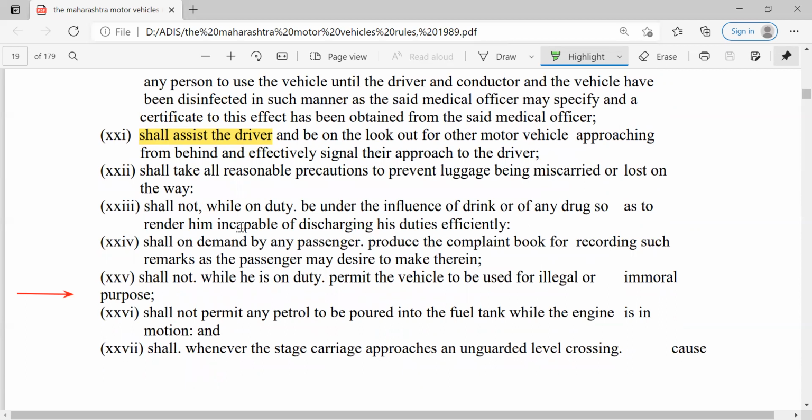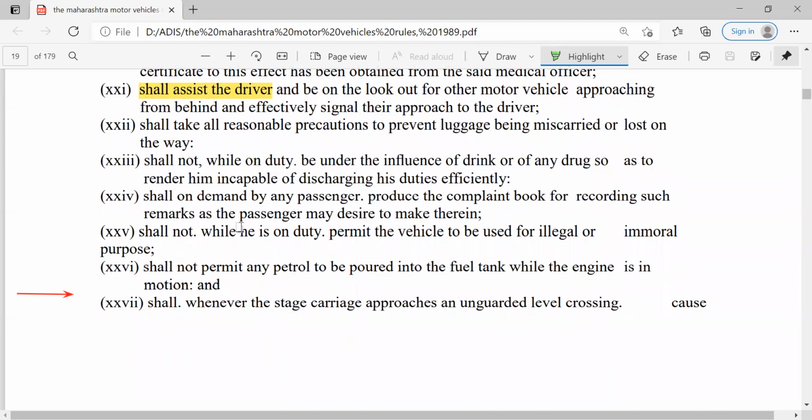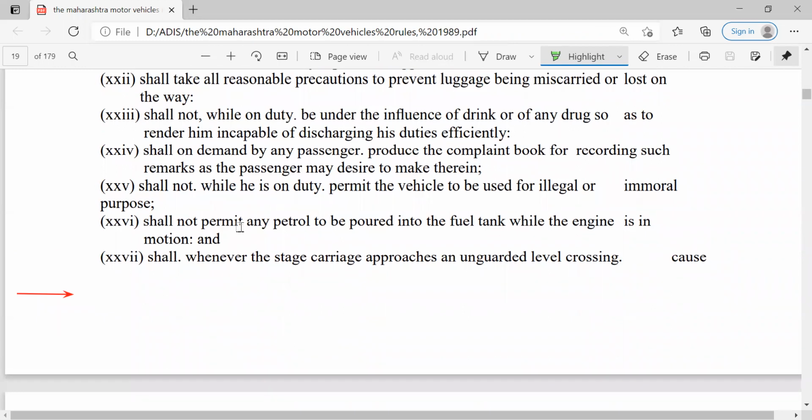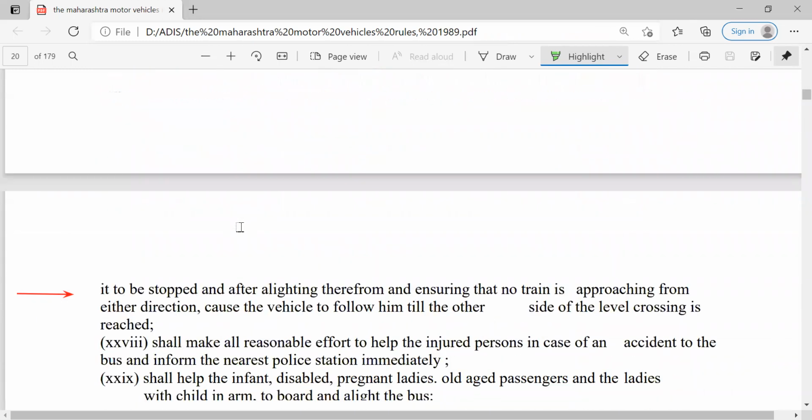Then he shall assist the driver wherever applicable. Sometimes vehicles are approaching from behind or from the side. Sometimes the drivers can't get that particular view, and then the conductor is going to help. In case of reversing the vehicle also, the conductor's duty is to support the driver.